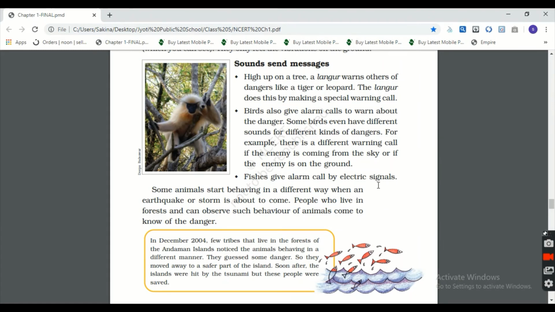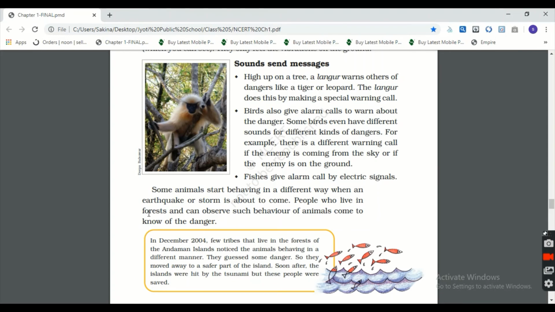Then some animals start behaving in a different way when an earthquake or storm is about to come. You know the meaning of earthquake and storm? I think you should know. If you don't know, you have to look into the dictionary. This is also the homework part of yours.